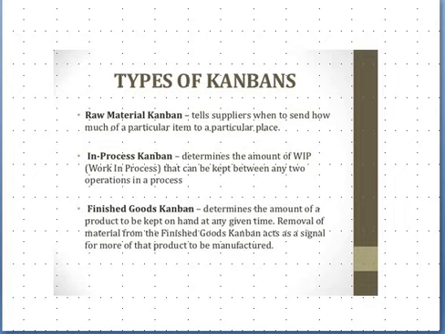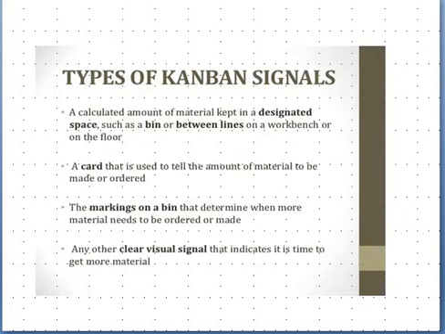Third is the finished goods Kanban. The finished goods Kanban tells about the status or availability of finished goods. It determines the amount of a product to be kept on hand at any given time. When material is removed from finished goods, the Kanban acts as a signal for more of that product to be made.